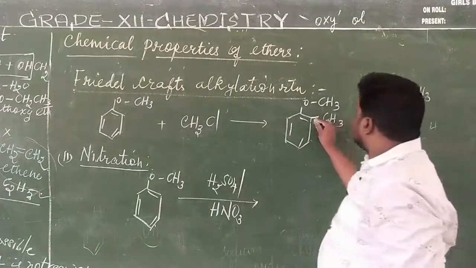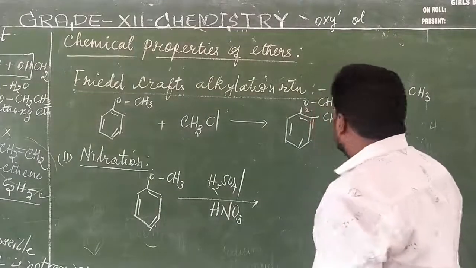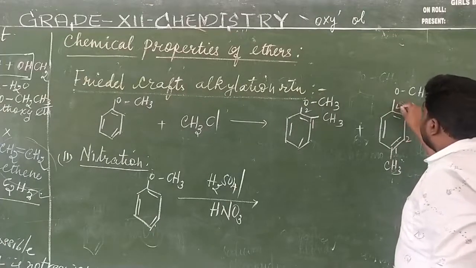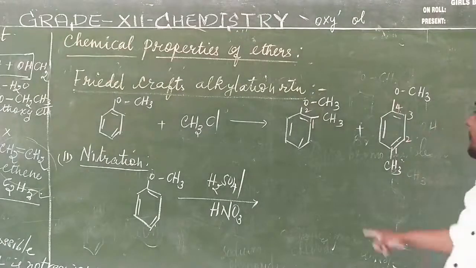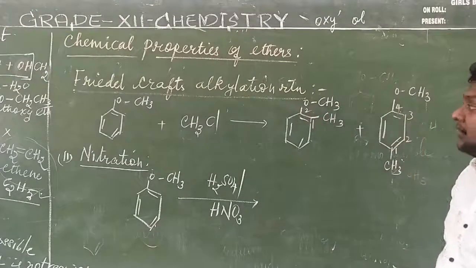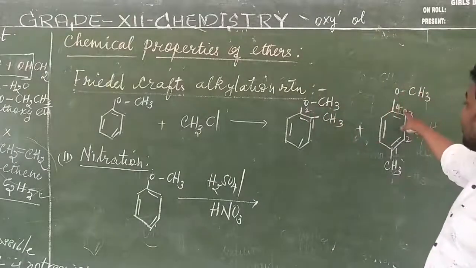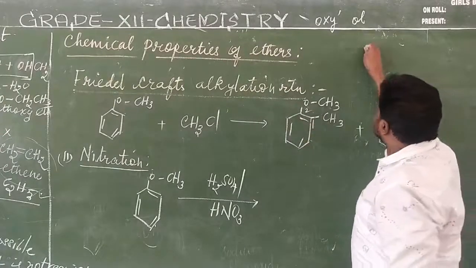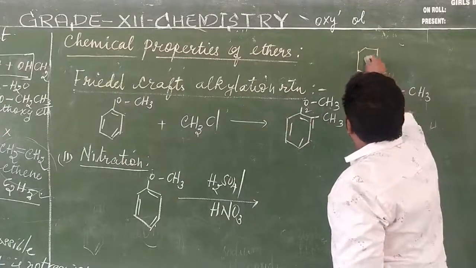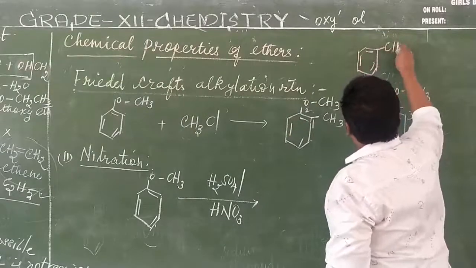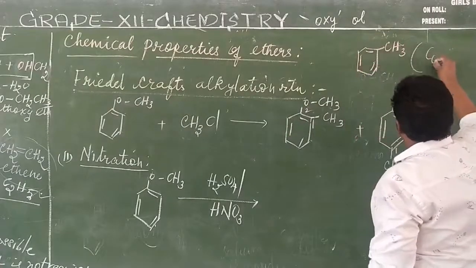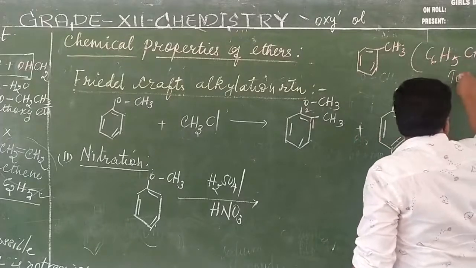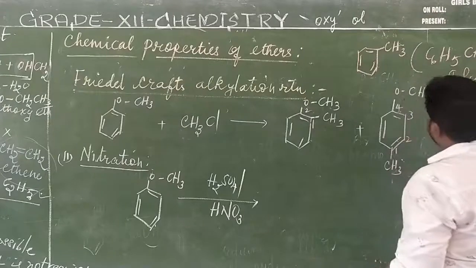Now if I take this as position 1, then this becomes 2. Here we have 1, 2, 3, 4, isn't it? So 1, 2 is ortho and this is para. Methoxy is present at ortho and para. And the name of the compound is the benzene ring with a CH3 group. This is nothing but C6H5CH3. The name of the compound is toluene.